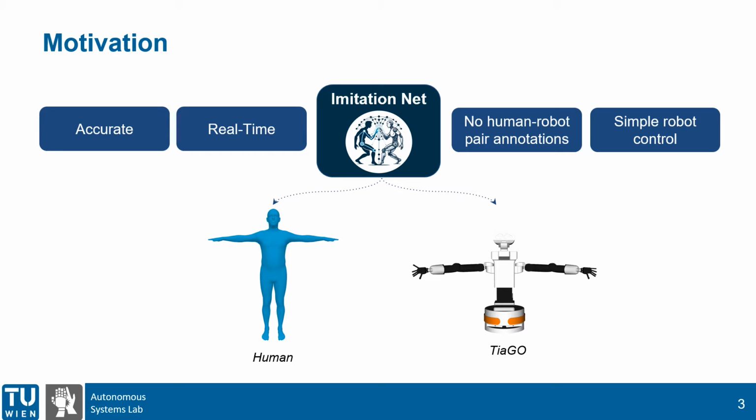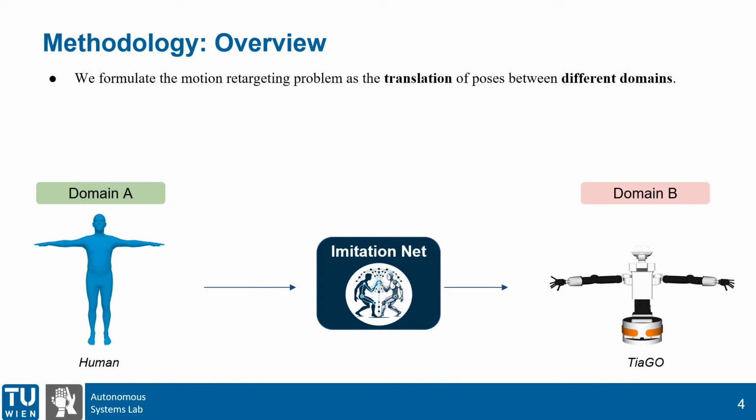Considering all these limitations, we propose an accurate and real-time deep learning model called ImitationNet that learns how to retarget human motions to control this Tiago robot without ever seeing a human-robot pair. That's it. Very simple. And despite I know that we all want to see the results, let's first talk about our problem.